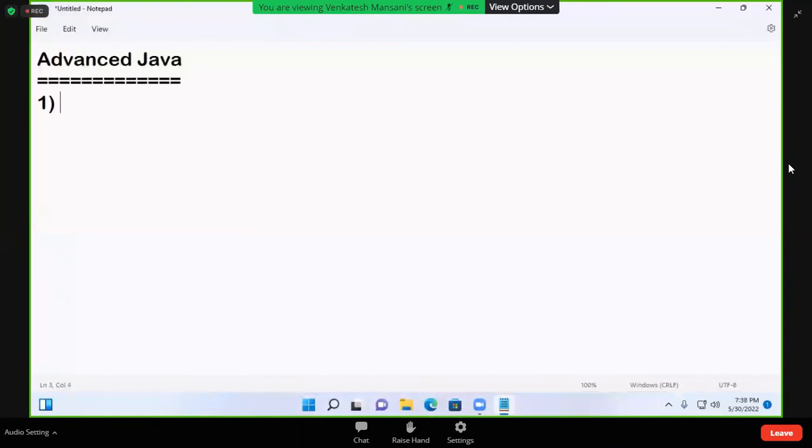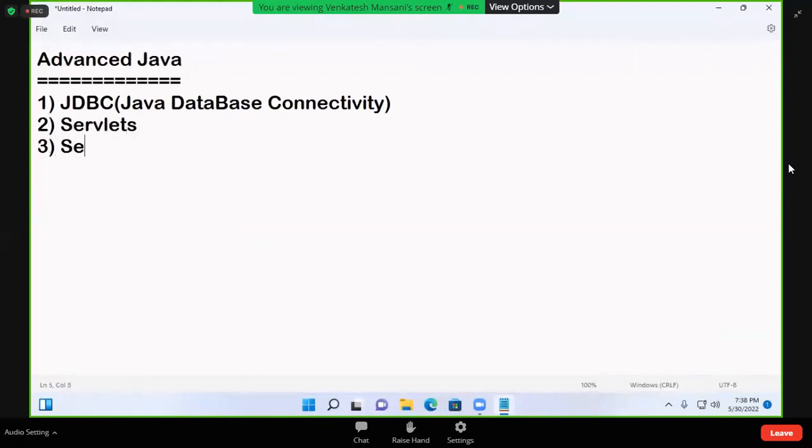First topic, JDBC, Java Database Connectivity. Second topic, servlets. Third topic, servlet listeners.